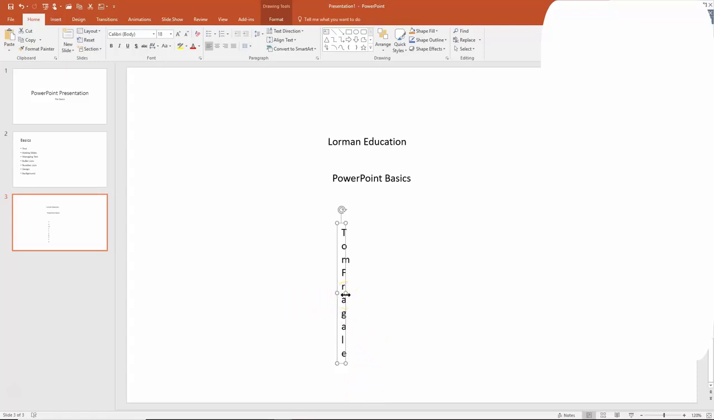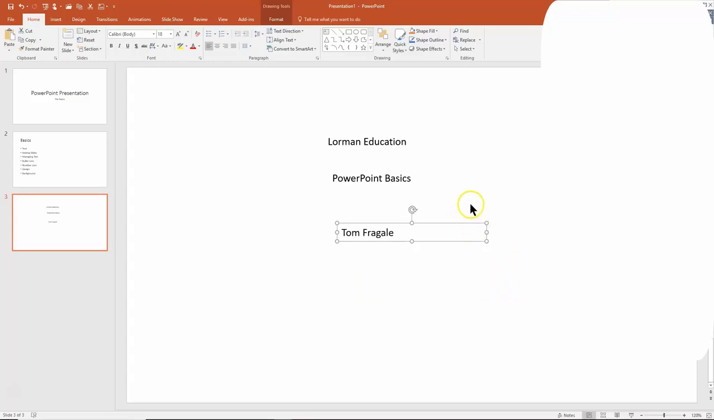Let's try that again. If I get the sizing handle on the right and drag it to the right, now it'll become horizontal again. So you get the sizing handle on the right side of the text box, you hold down your left mouse button and drag it, and it becomes horizontal. And then if I drag it out, see how that's working for you.